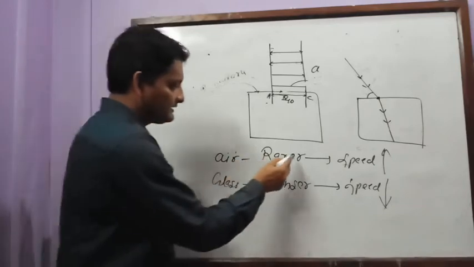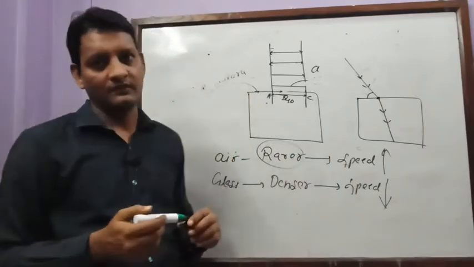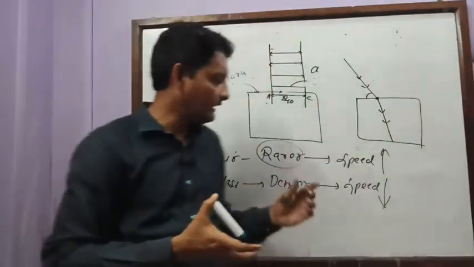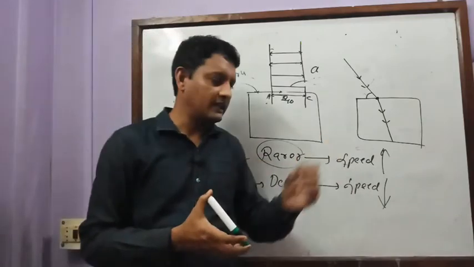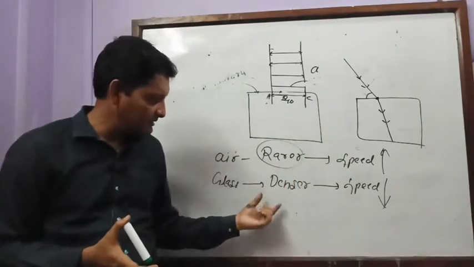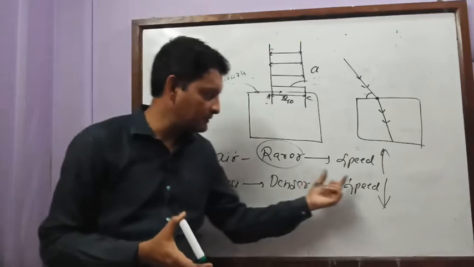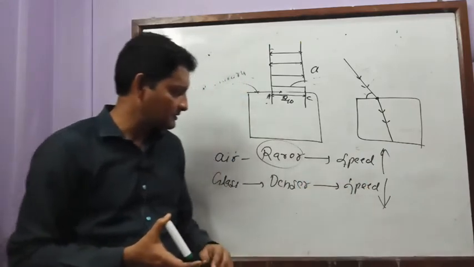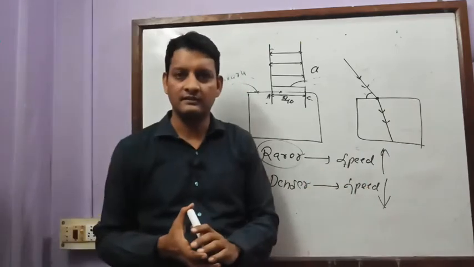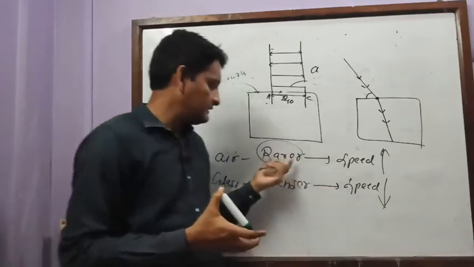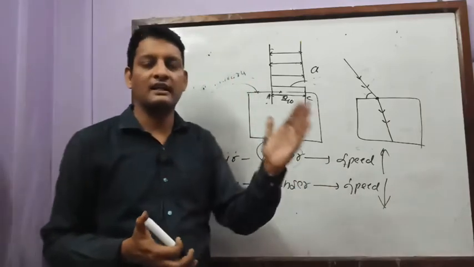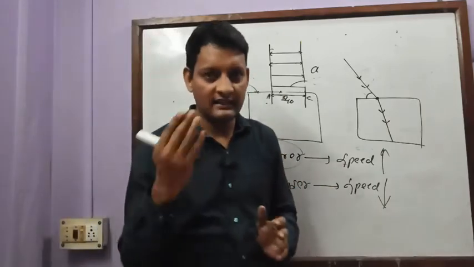So a medium is said to be rarer where the speed of light is more, and a medium is said to be denser where the speed of light is less. Is it clear?